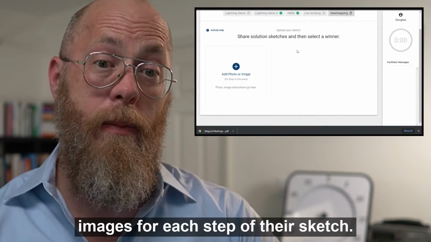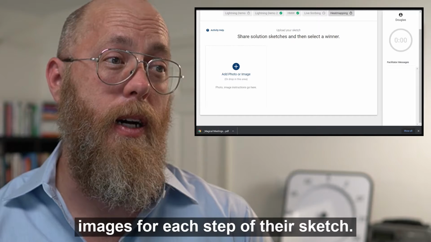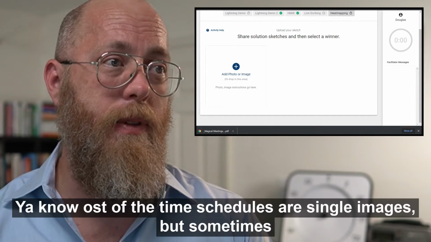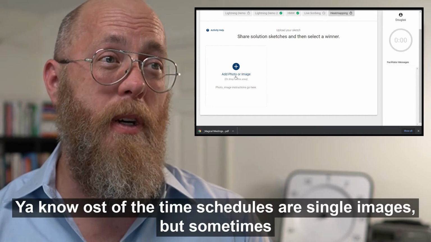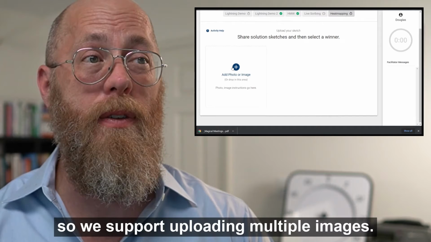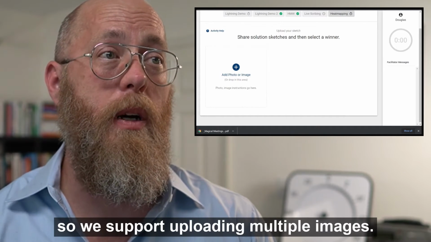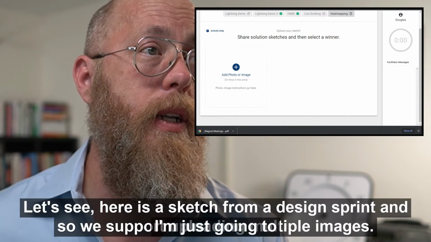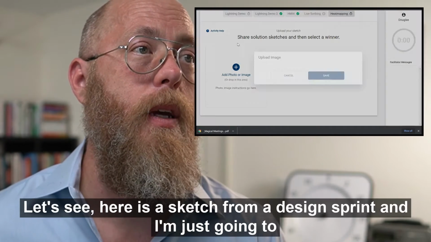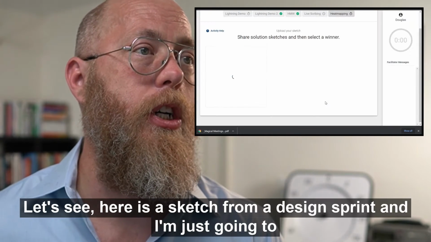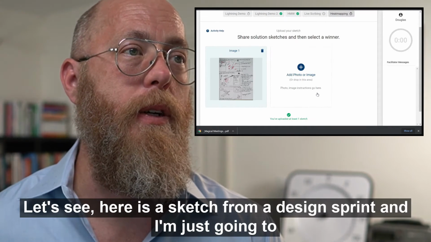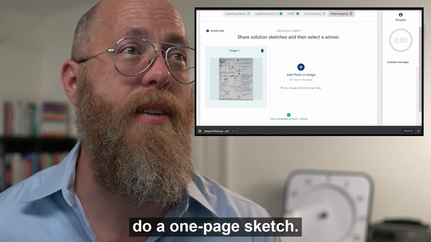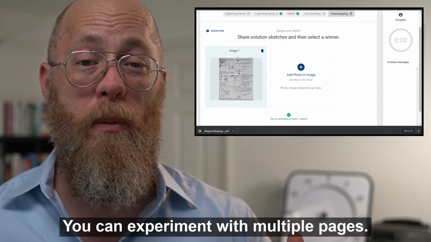They can add in images for each step of their sketch. Most of the time sketches are single images, but sometimes people do multiple pages, so we support uploading multiple images. Here is a sketch from a design sprint, and I'm just going to do a one-page sketch. You can experiment with multiple pages.